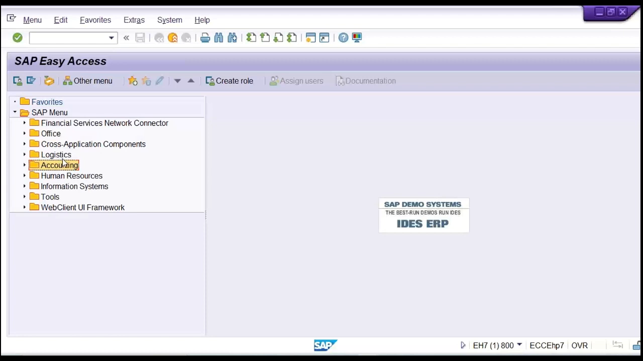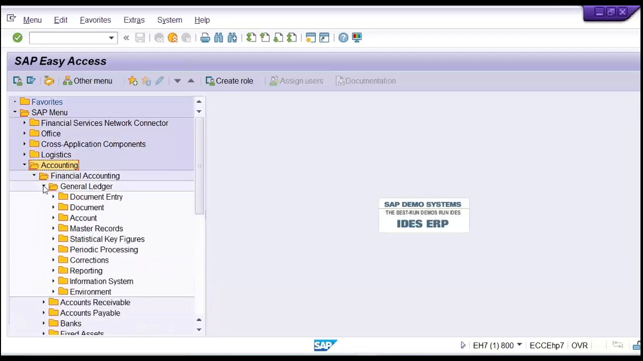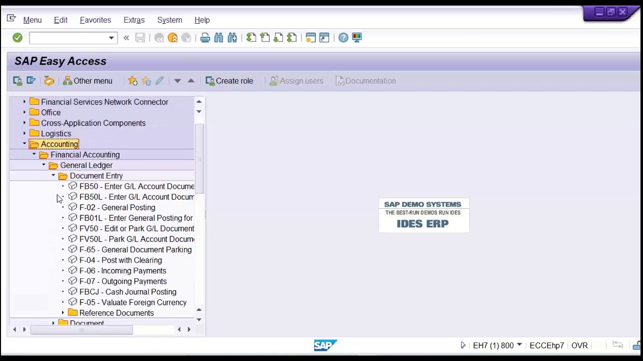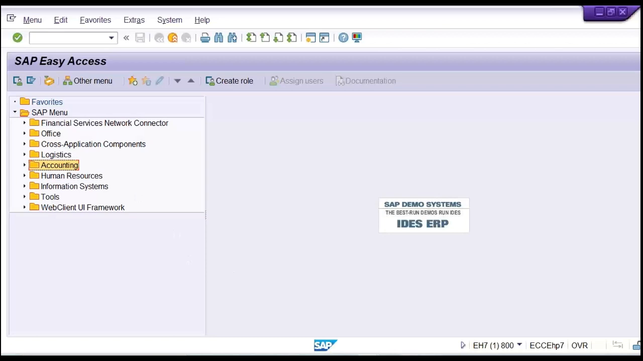This is called path. Path means, first of all you have to expand this accounting, then financial accounting, then general ledger, then document entry, and then here you are going to double click on this one. Then we have entered, then we went inside of one screen, right? So first of all this one, then this one, then this one, and then this one, and then we came here, right? So this is called path. In the sense, path means one by one we are going to see.